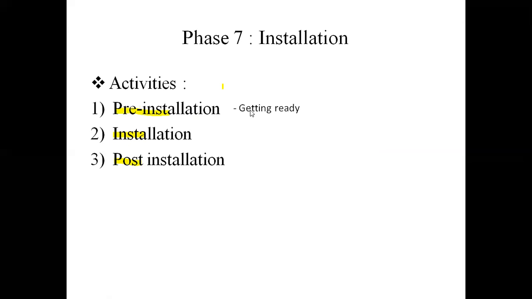What is pre-installation? The phase coming before installation is pre-installation. You need to get ready before installation. You need to gather all the required materials, things. You need to get ready with your operating system, your devices. That is pre-installation. The next is the actual process, which is the process of installation. You need to install the software now. You need to make your operating system ready, get a licensed copy if you need it.